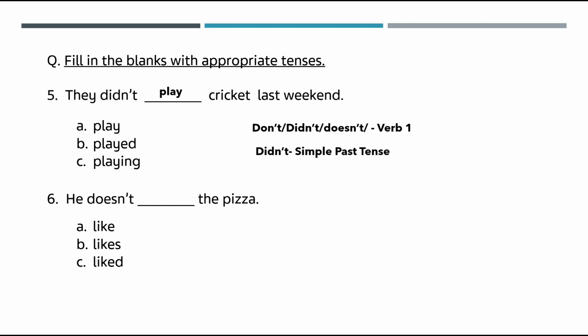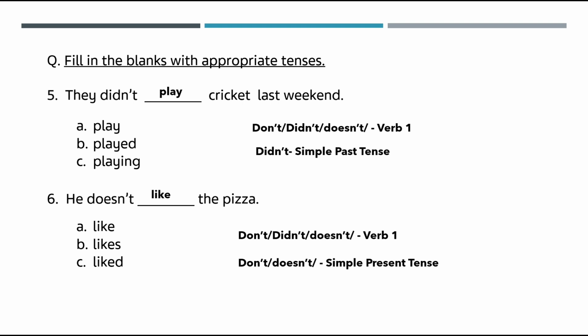Next is he doesn't dash the pizza. Don't, didn't and doesn't, we will use the verb one form. So the answer is he doesn't like the pizza. For don't and doesn't, they are the example of the simple present tense.